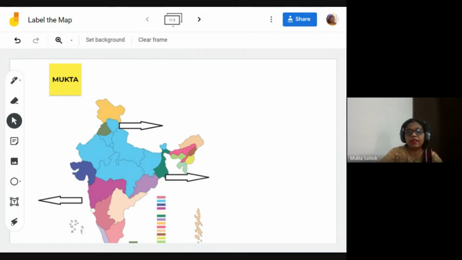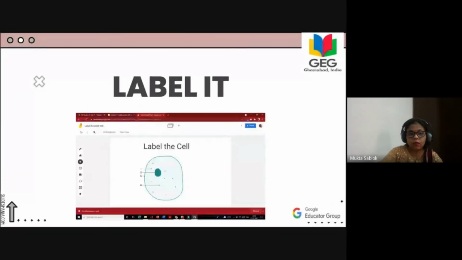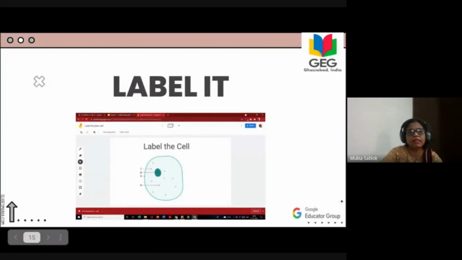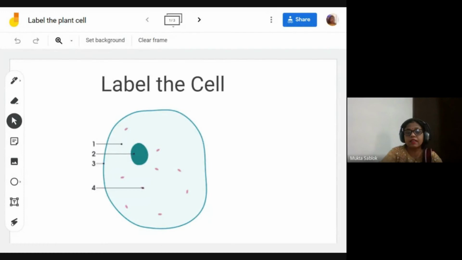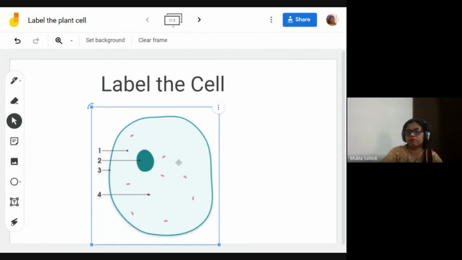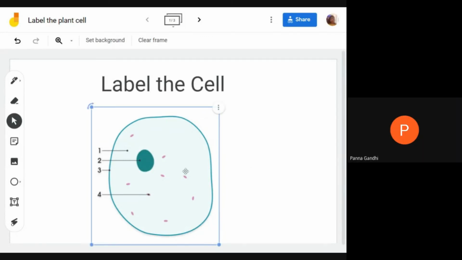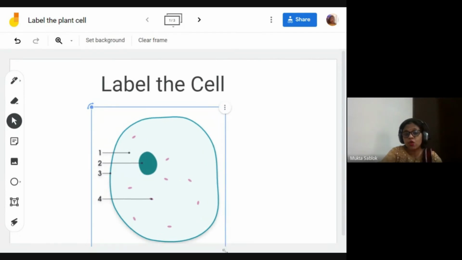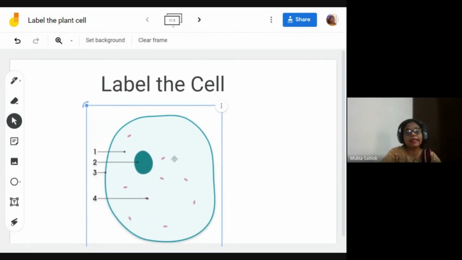Let me just have another option. This is also the label option, like another example which I have taken. Label the cell, and you can use this for explaining. I've just inserted this image from Google, and these 1, 2, 3, 4 you can insert as labels. I have inserted the image to show them before the student will work, and then I can have an interactive class.